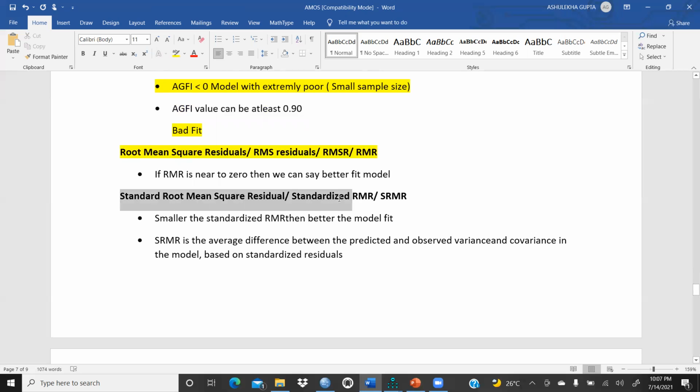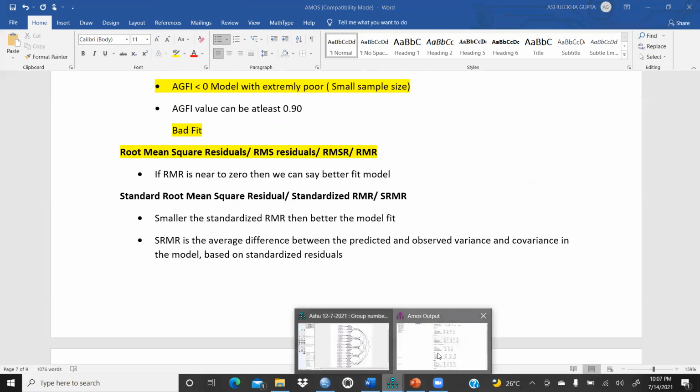And standardized root mean square residual, SRMR, right? The smaller the standardized RMR, the better the model fit. SRMR is the average difference between the predicted and observed variance and covariance in the model, based on the standardized residuals. Let me see my output.